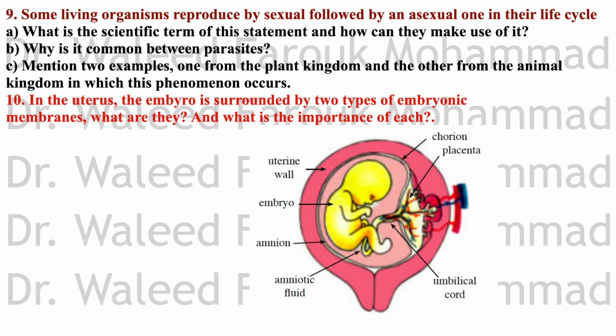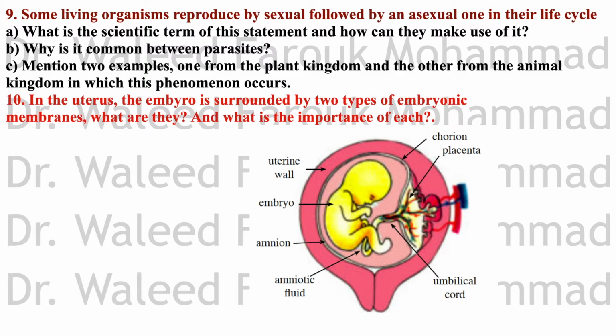Some living organisms reproduce by sexual followed by an asexual one in their life cycle. What is the scientific term of this statement, and how can they make use of it? Why is it common between parasites? Mention two examples, one from the plant kingdom and the other from the animal kingdom, in which this phenomenon occurs.